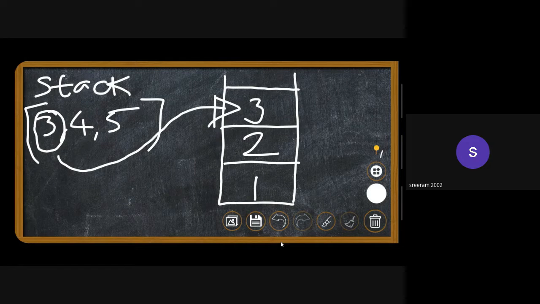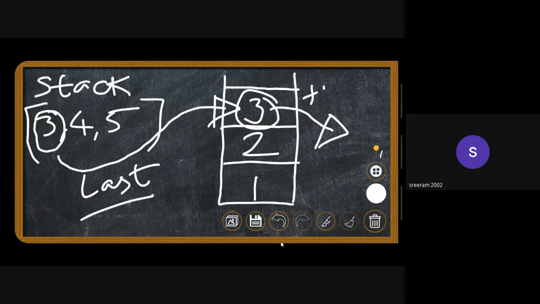Now say the stack is full, and I want to remove an element. Only 3 can be removed first, because only the element at the top is accessible inside the stack. As you can see, 3 has been inserted last but came out first, hence the words last in first out. So stack is a last in first out data structure in which insertion and deletion occur at the same end, the top end. So that is all about the stack definition.